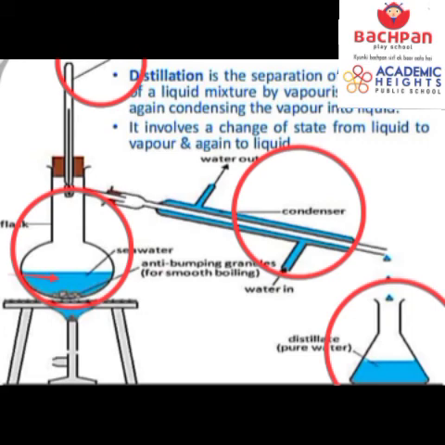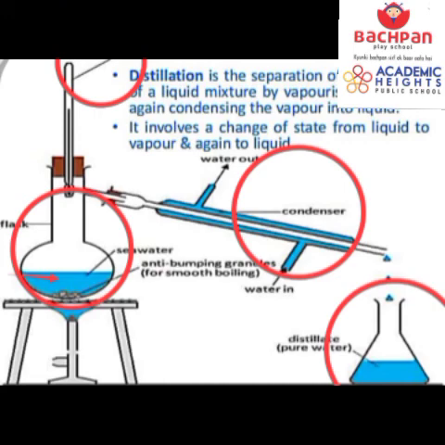So this is the whole process. It involves two processes to remember. First of all, we heat the seawater. The water evaporates, and on evaporating, slowly through a condenser on cooling, the water droplets are formed. And then the water droplets get collected into this beaker and we call it a distillate. What do you call it? Distillate, right? So this way we separate the impurities from the impure water and we get the pure water collected in the form of distillate.